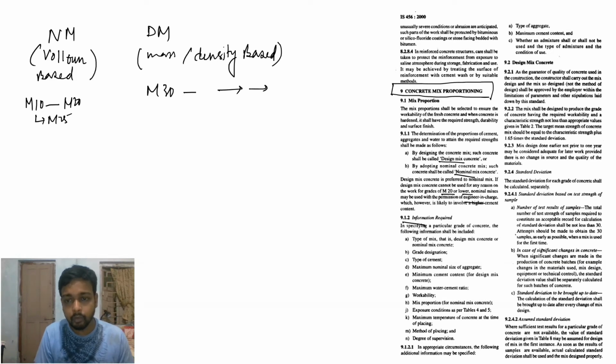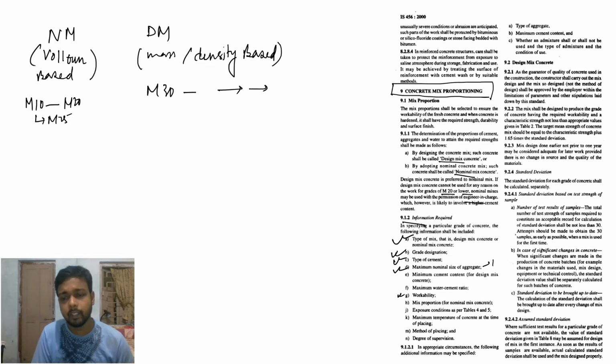So what information do you need? Type of mix. What should be the grade? M30, M35, M40. Type of cement, is it OPC, PSC, PPC, RHC? Maximum nominal size of aggregate, is it 10, 20 or 40 mm? Minimum cement content, which will be provided in the table. Minimum water cement ratio: 0.5, 0.45, 0.6, 0.35, 0.38. Workability: 0 to 50, 75 to 50, 50 to 100, 100 to 150. Is it pumpable concrete or not?